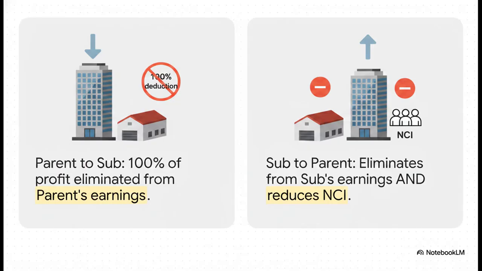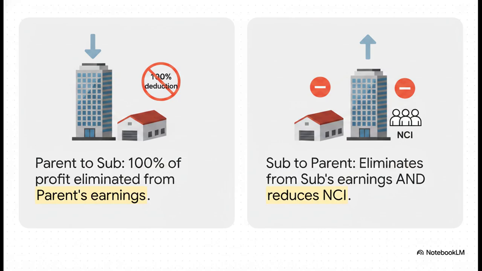But here is the massive aha moment that trips up so many people. Who actually takes the hit for that elimination? Well, it entirely depends on the direction of the sale. In a downstream sale, so the parent selling to the subsidiary, the profit was obviously made by the parent, so we eliminate 100% of that unrealized profit straight out of the parent's retained earnings.